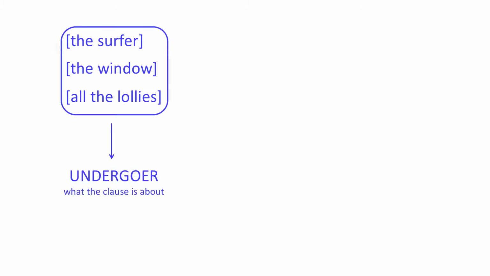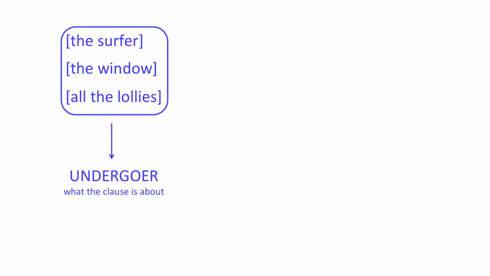However, sometimes we want the undergoer to be what the clause is about. For example, we are likely to care more about the surfer being bitten than about the shark doing the biting. We will probably also care more about the fact that we have a broken window than who broke it, and be concerned about the fact that there are no lollies left.